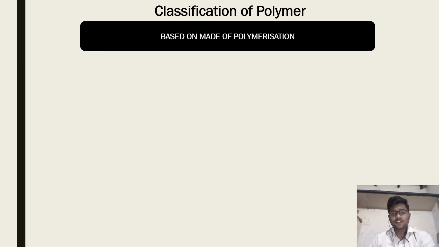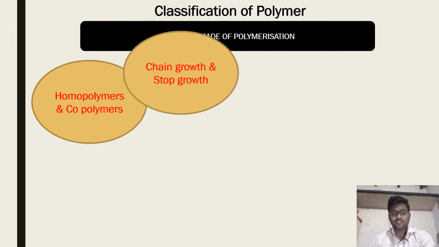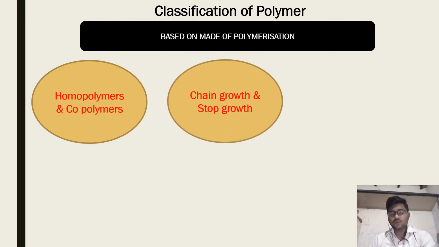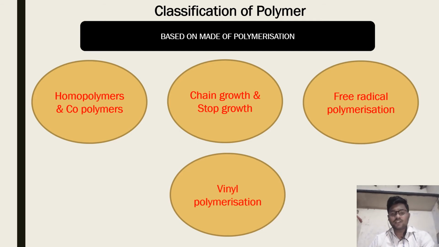This is the last classification, based on mode of polymerization. First homopolymers and copolymers, then chain growth and step growth, and another is free radical polymerization, and another is vinyl polymerization.